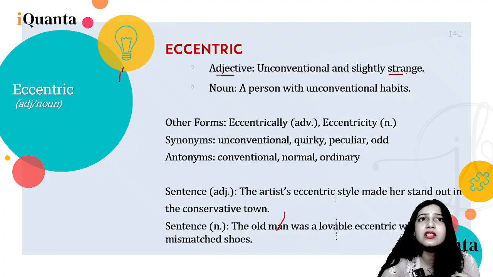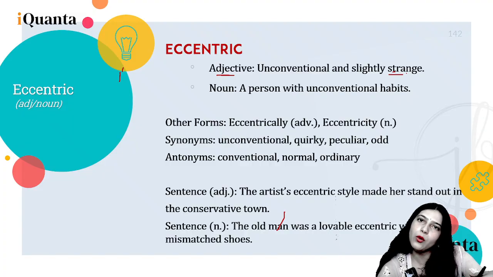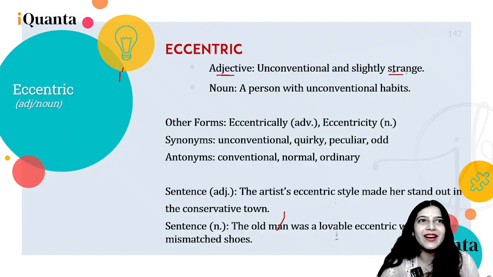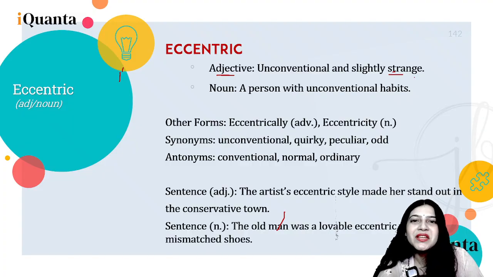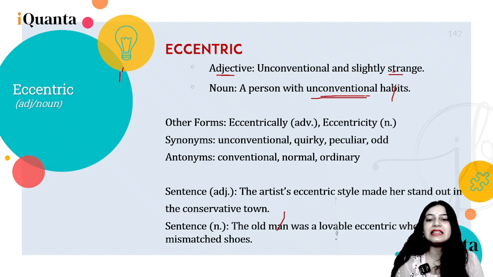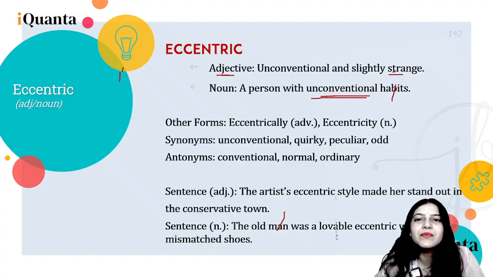They are different from the normal people you see, and abnormal is the new extraordinary. So a person with unconventional habits. Now basically these people march to their own drums, right? अपनी धुन में मस्त रहते हैं. These are eccentric people, unconventional,